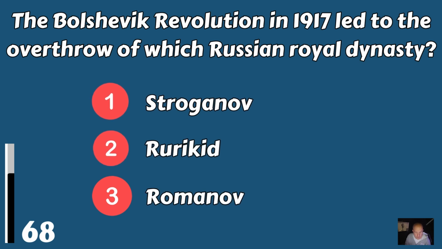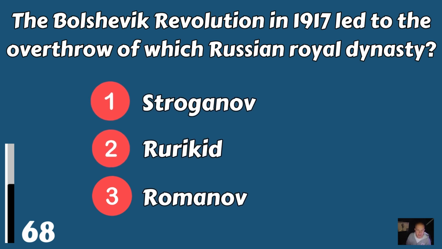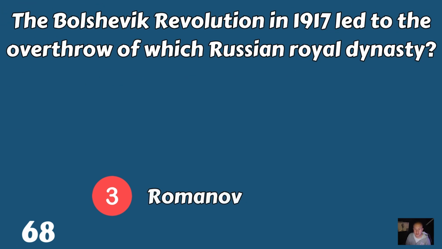The Bolshevik Revolution in 1917 led to the overthrow of which Russian royal dynasty? Was it the Stroganov dynasty, the Rurikid dynasty, or was it the Romanov dynasty? It was the Romanov dynasty.